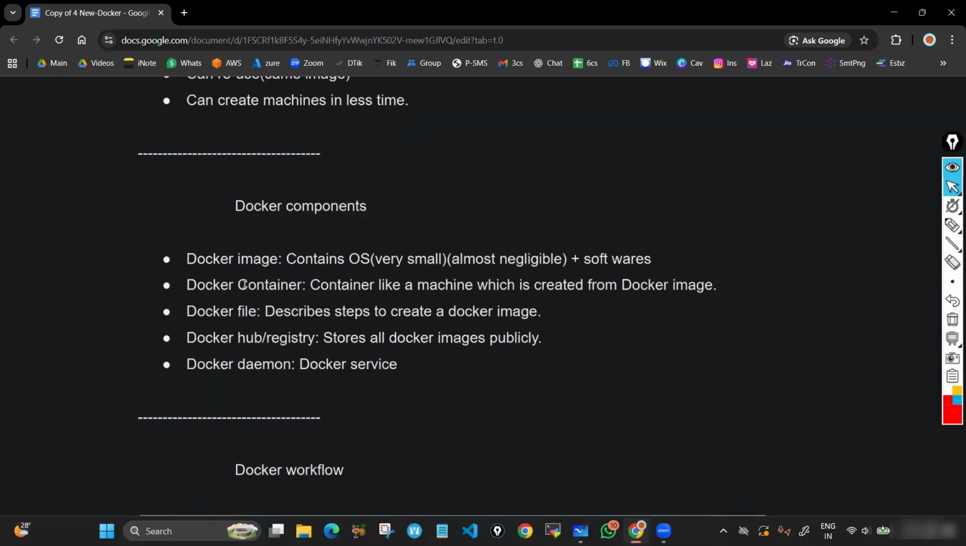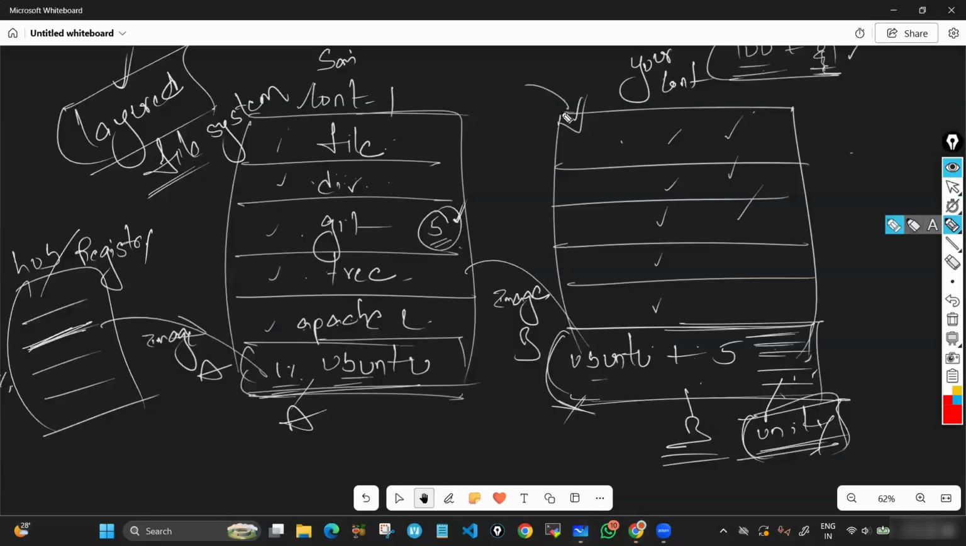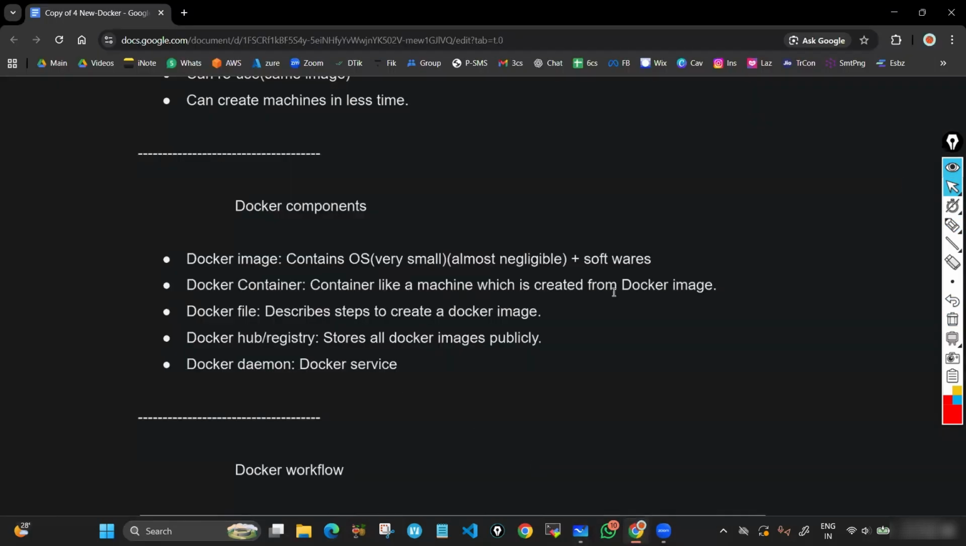Next, Docker container. What is a container? Container is like a machine, like a machine we create from the Docker image. Correct? That is what a container is. Okay, container is like a machine which we create from a Docker image.